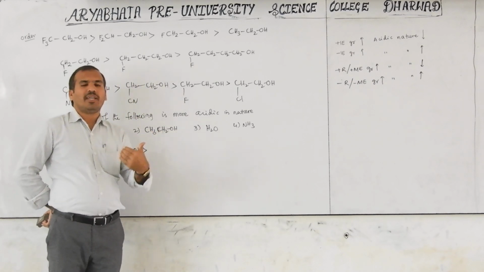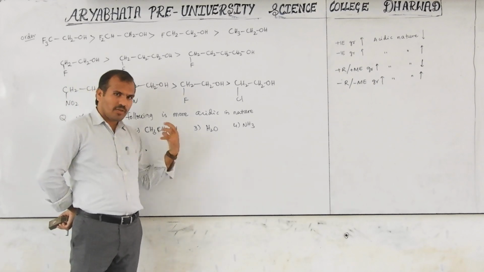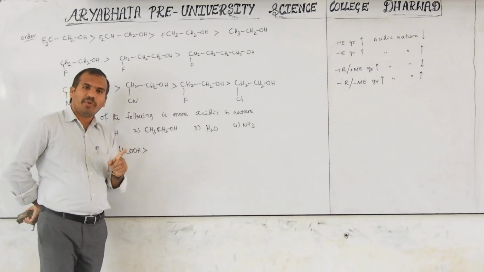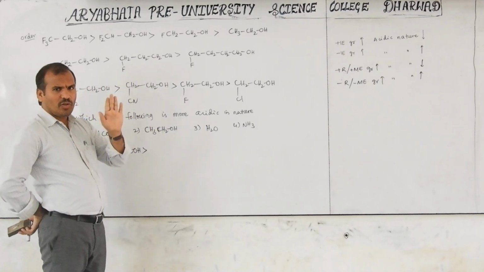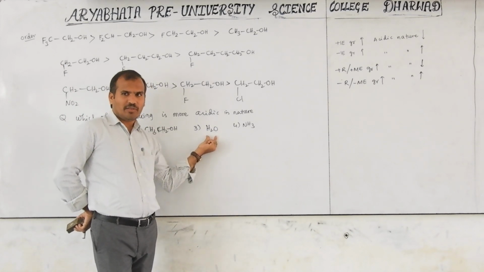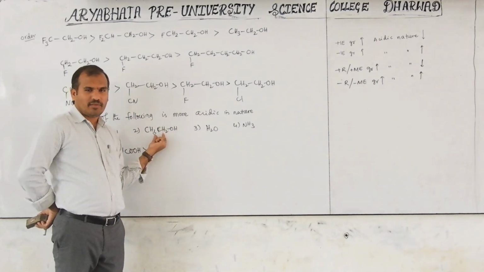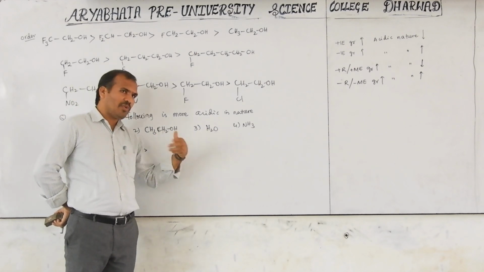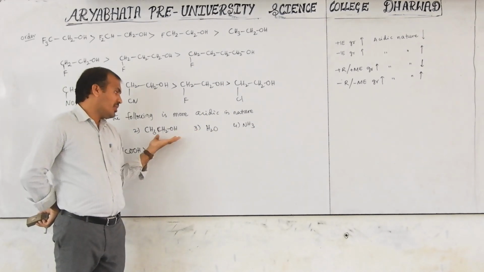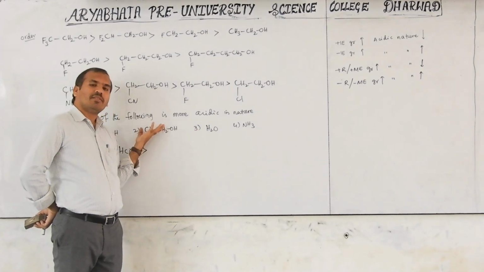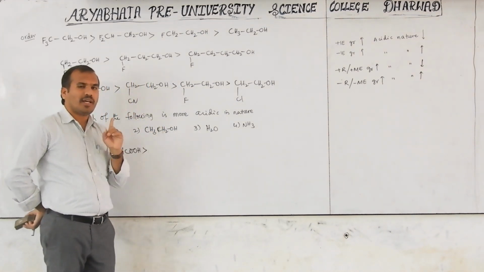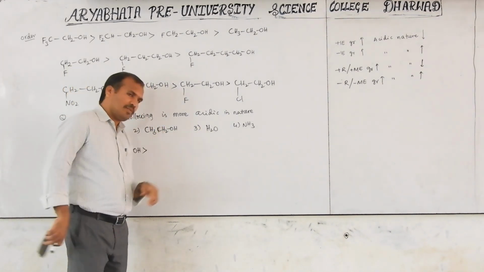If you observe the pK values in the ionic equilibrium chapter, you will know that the higher the pK, the weaker the acid, and the lower the pK, the stronger the acid. Water's pK value is nearly 15.7. Alcohols are less acidic than that, so the lower the pK, the more acidic. Their pK values may be 16, 17, 18 like this. So all aliphatic alcohols except methyl alcohol are weaker acids than water.